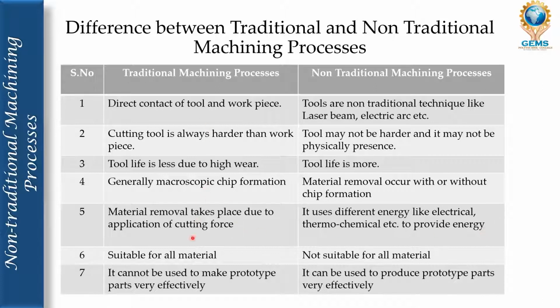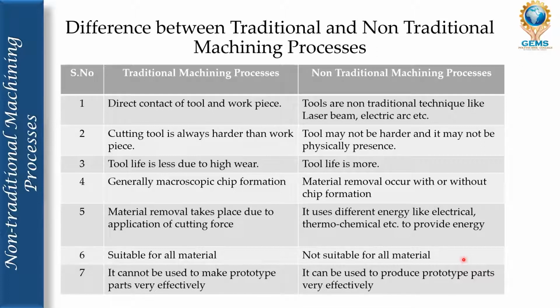Traditional machining process is suitable for all materials. You can go for any material, wood, plastic, ceramics, with traditional machining. But non-traditional machining process is not suitable for all materials. Each material has a separate application and separate machining process.